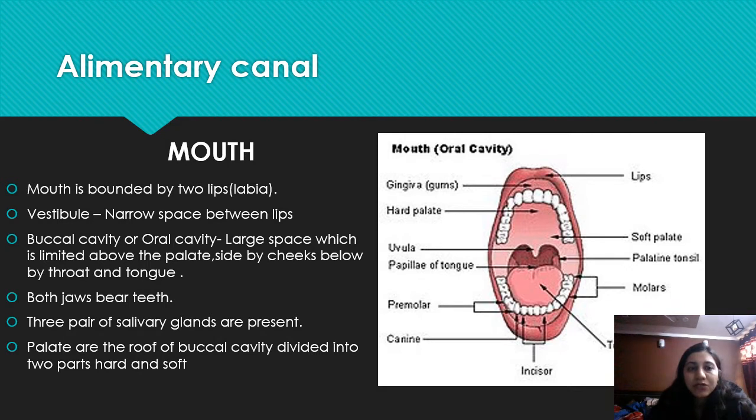The first part is our mouth. When we take food, the first part is the lips, 2 movable lips, also known as labia. In between there is a narrow space known as the vestibule. After that, when we enter our mouth, there is a complete room.